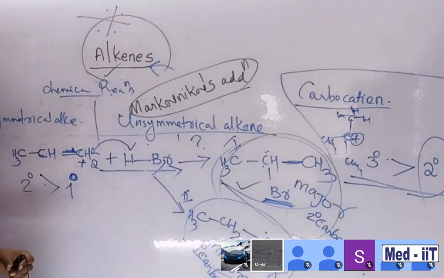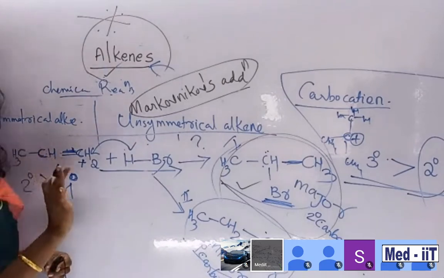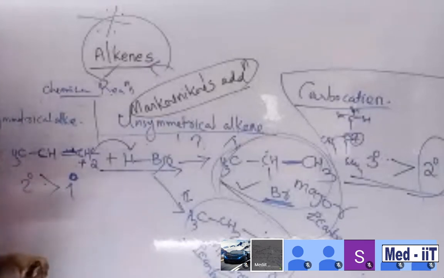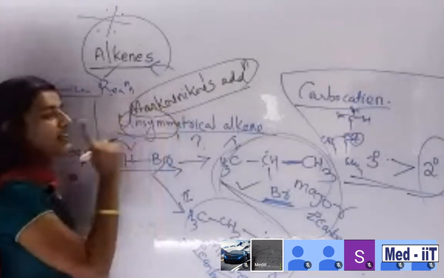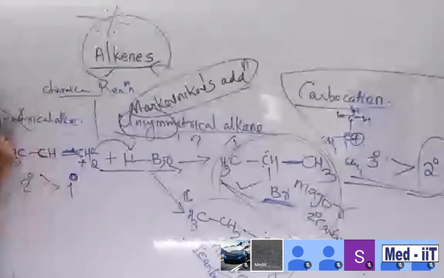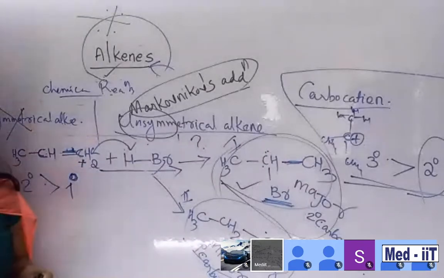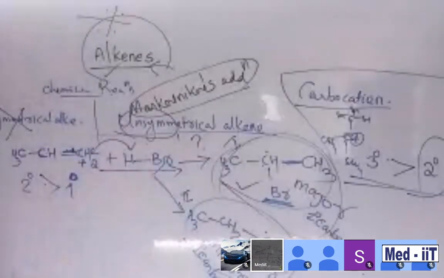Clear? So here we are choosing an unsymmetrical alkene only. Not symmetrical, unsymmetrical. Clear, students? Okay. Next one.